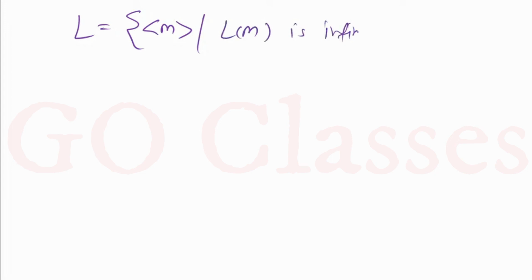Take this language L equal to the set of Turing machines M such that L(M) is infinite. Now, first of all, you can see this is a non-trivial property. Because this is a non-trivial property, you can say not REC. Next, you can see one more thing, that this is a monotonic property.